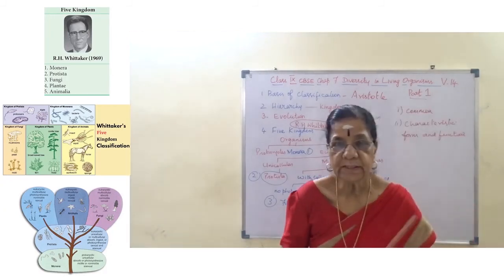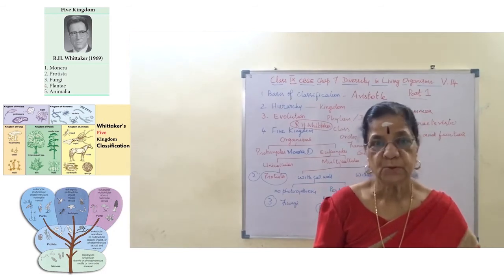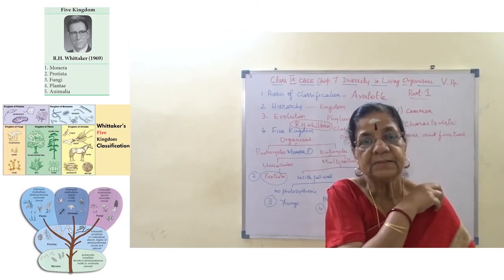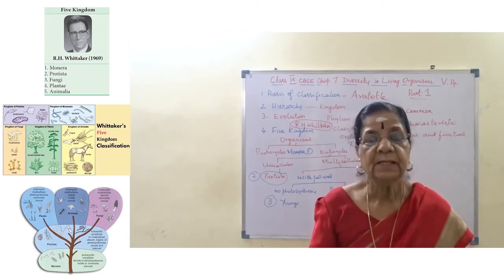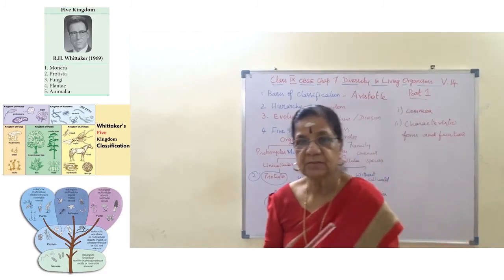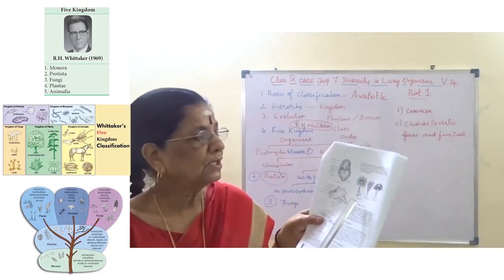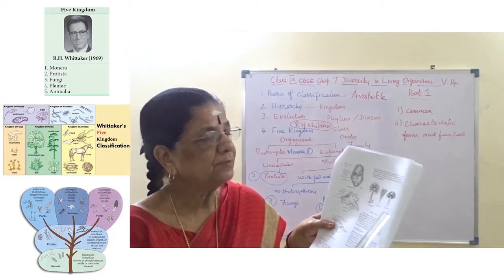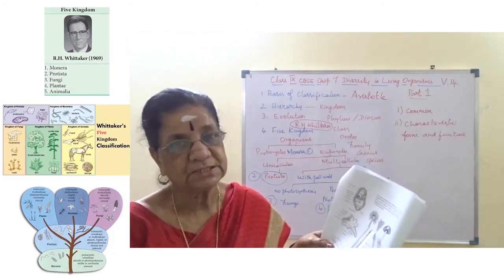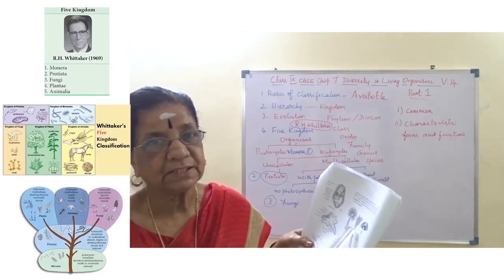They show only the heterotrophic mode of nutrition: they may be parasites, mostly saprophytes, and they also show symbiotic association.